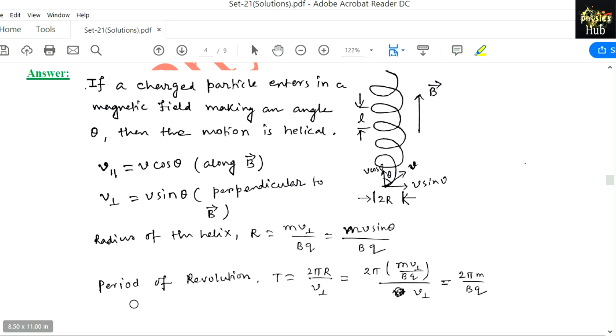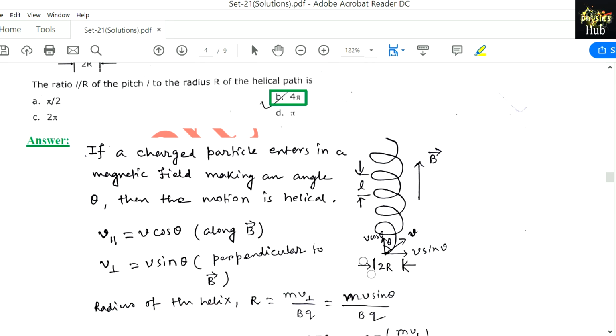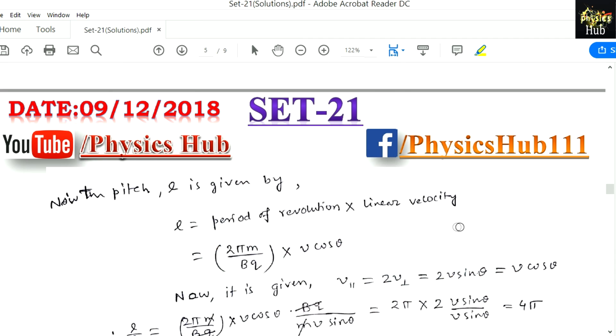Now the period of revolution T equals 2 pi r by v perpendicular. So 2 pi, and we put the value of r here, m v perpendicular by Bq, over v perpendicular, giving 2 pi m by Bq. Now the pitch is given by the period of revolution into the linear velocity. So the period of revolution is 2 pi m by Bq, and the linear velocity is v cos theta, since it is going along like this. So into v cos theta.